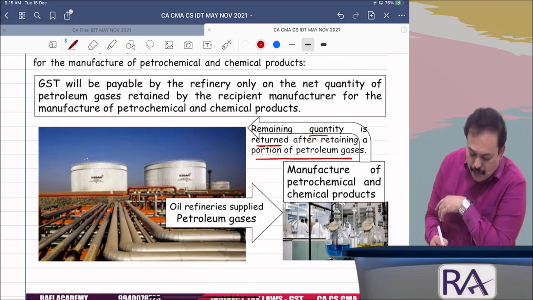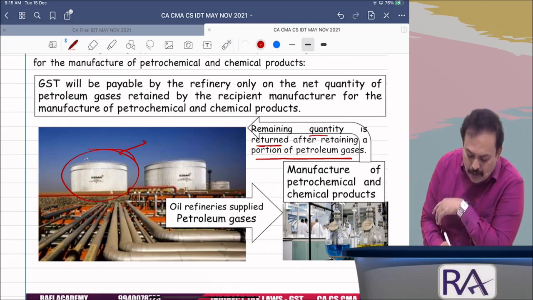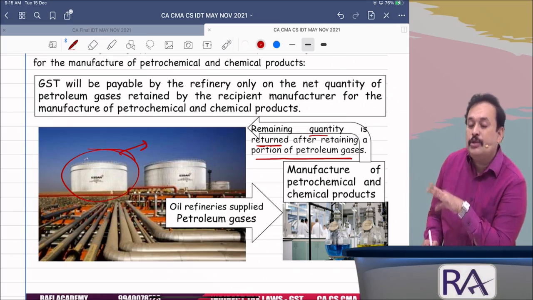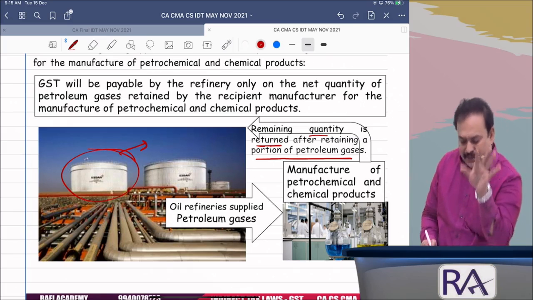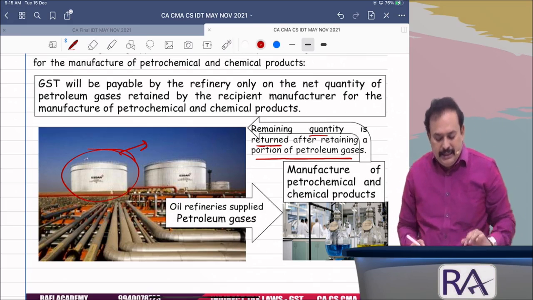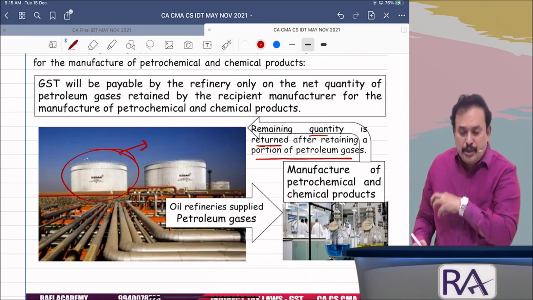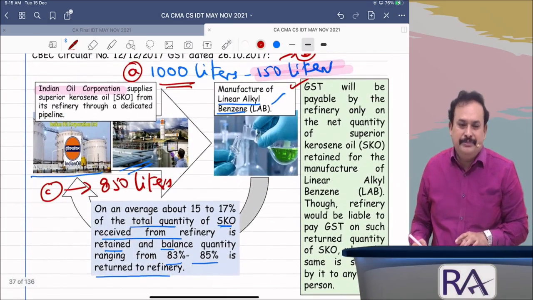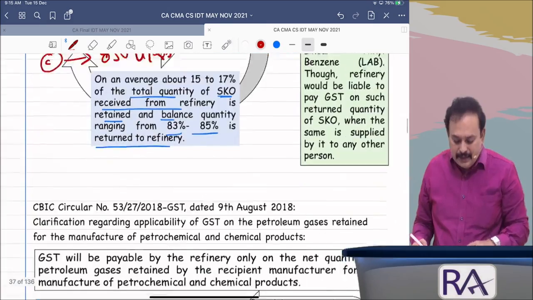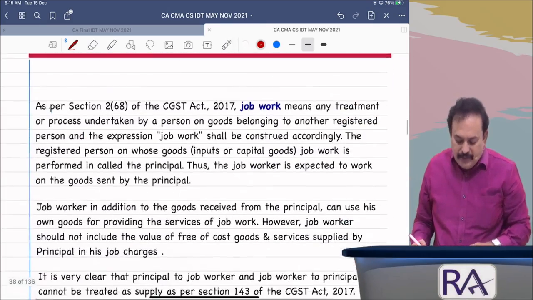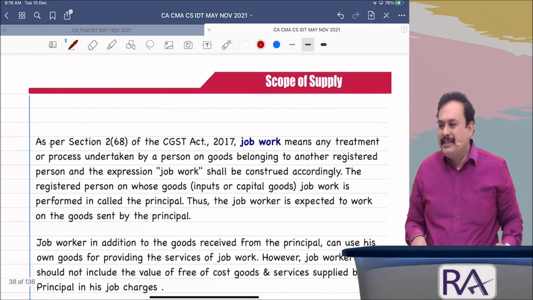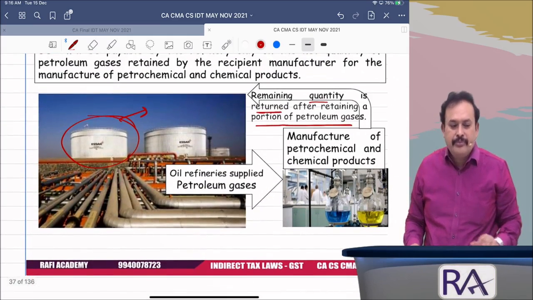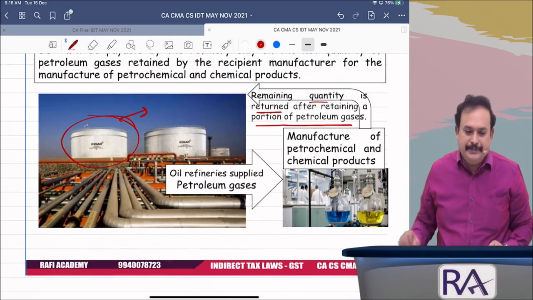So in that case, for these refineries, what is the quantum of supply? What is retained by the buyer is equal to the supply by the supplier. Similarly, the same circular, this is from the petrochemical industry, this is the gas industry. Is it clear, sir? Circular of the CBIC with regard to supply. Got the clarity? Any difficulty up to this, my dear friends? No difficulty.